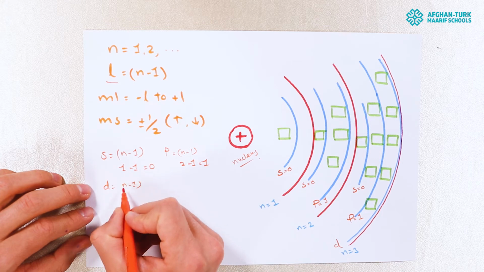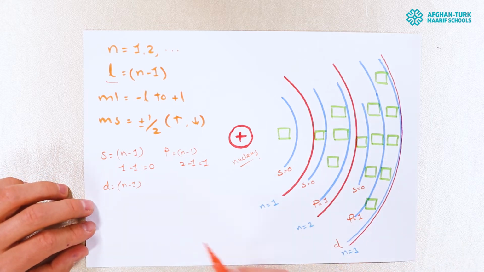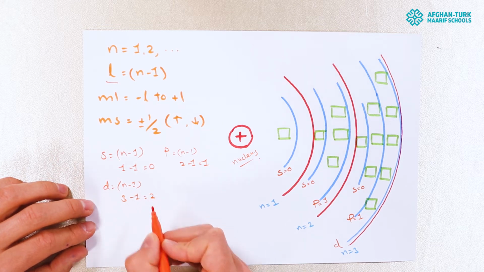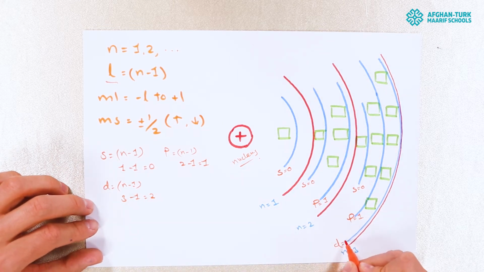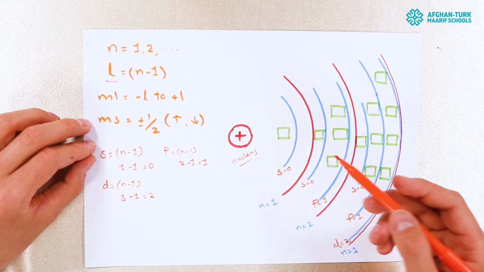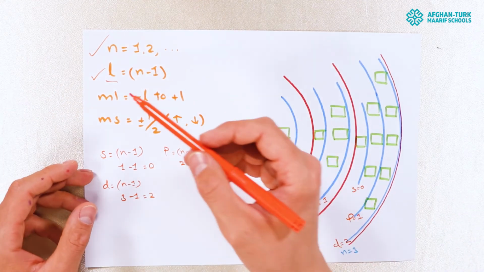Again n minus 1. We know that D starts in the third principal quantum number, or the third energy level. So the value of n is 3. 3 minus 1 is equal to 2. So the value of l for D is 2. These are the subshells.